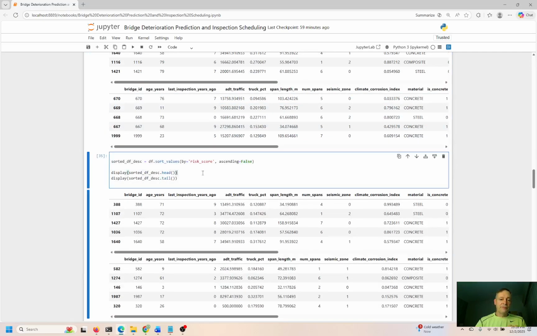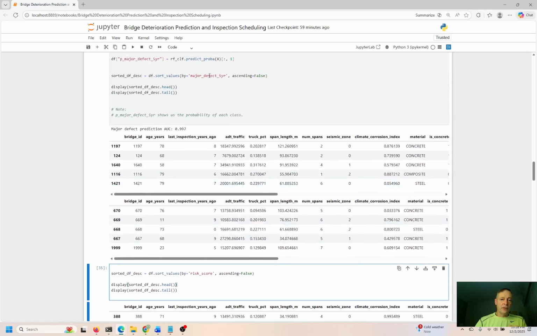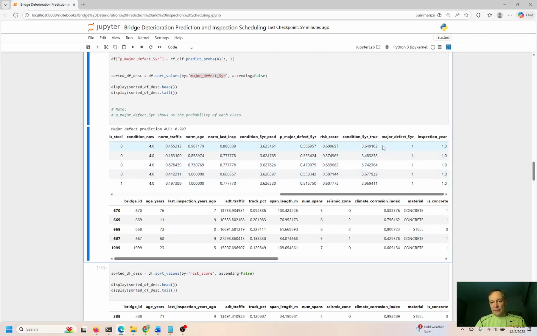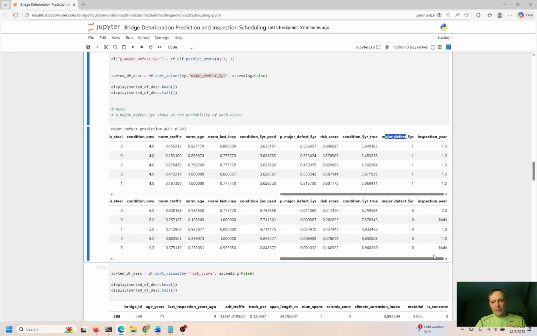So that looks nice. And we are sorting in descending order by major defect 5 years now. So if you go over here to the right, major defect 5 years. And I see some ones over here, major defect in 5 years, zeros. So like I said, the classifier will give you true, false, yes, no, on or off, 1 or 0. 1 means yes, so there's a major defect over here.